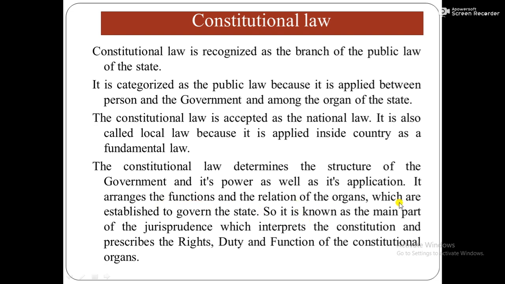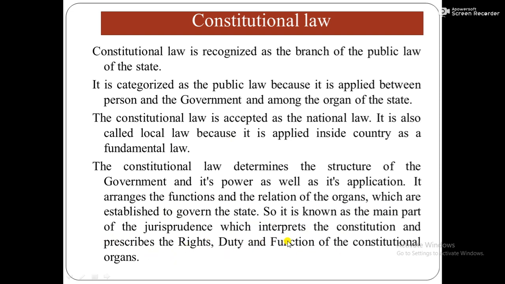Constitutional law arranges the functions and the relations of the organs which are established to govern the state. It arranges functions, powers, methods, techniques among the organs of the state. Organs, what type of organs? Numbers of organs of the government to govern the state, and the balance or relations are maintained by the constitutional law. So, it is known as the main part of the jurisprudence, which interprets the constitution and prescribes the rights, duties, and functions of the constitutional organs.